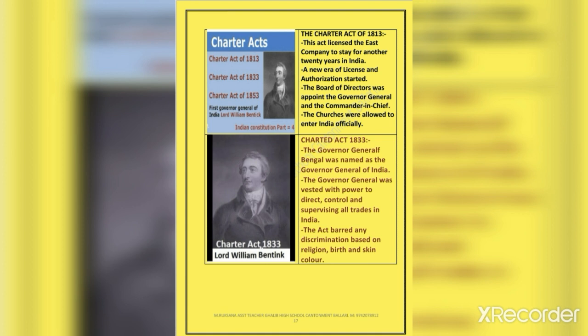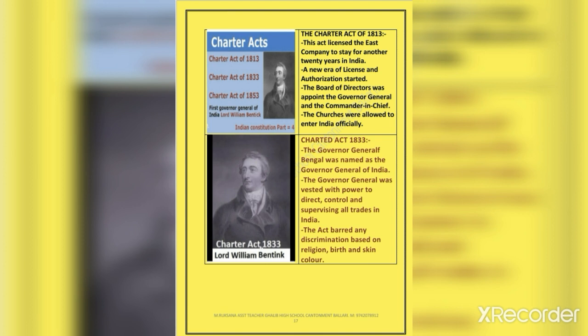The act banned any discrimination based on religion, birth, skin color, etc. The Governor General was mandated to appoint a law professional as a member of his executive committee. All British companies were allowed to have trade relationships in India.